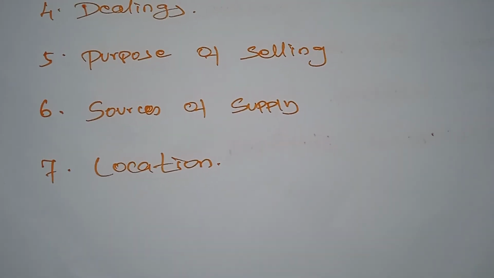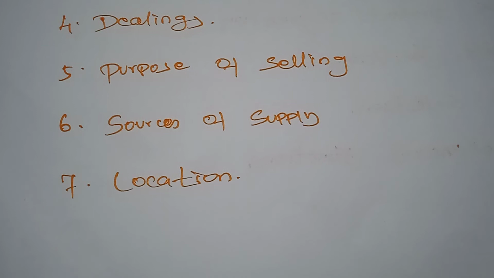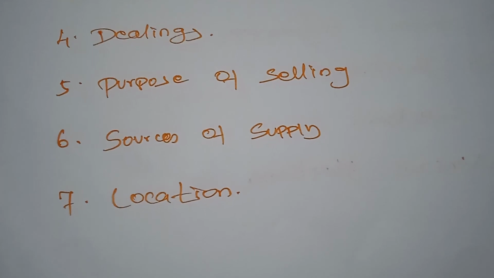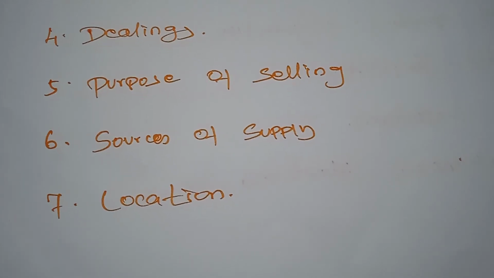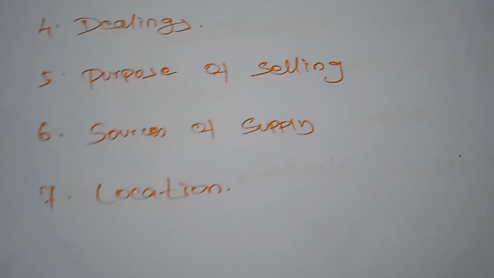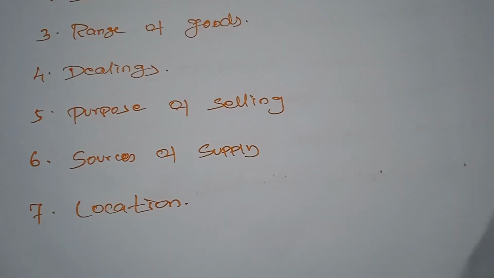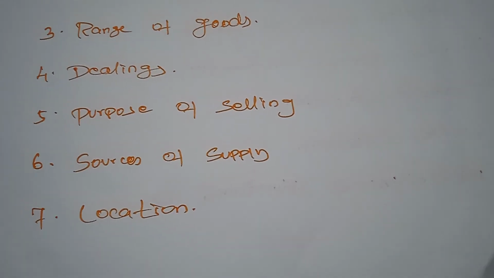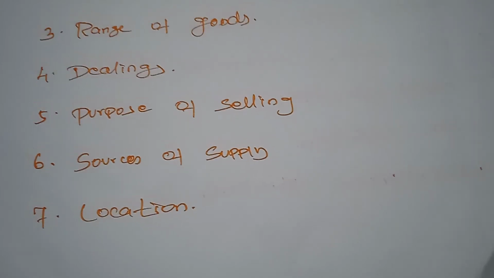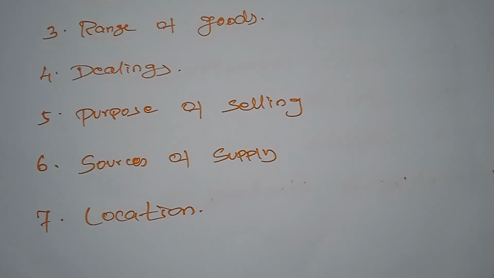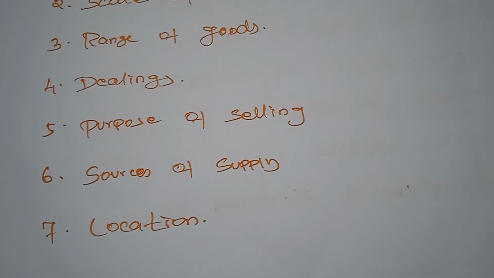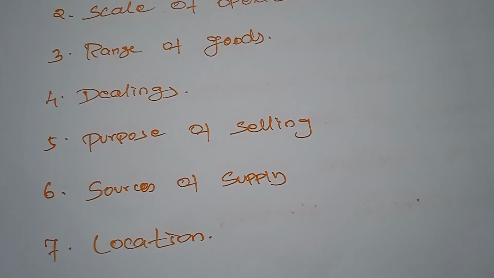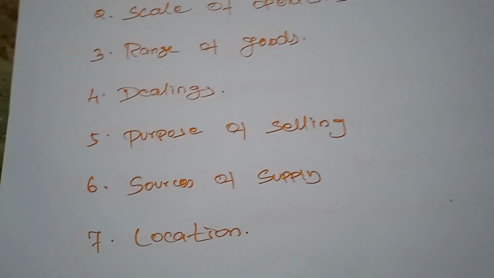Next, sources of supply. A wholesaler buys goods from manufacturers and their agents in large quantities. On the other hand, a retailer generally buys goods from wholesalers and their agents in small quantities. Normally the wholesaler has a number of agents for distributing the commodities to the retailer. But the retailer is not like that. He has no agent to purchase the commodities from the wholesaler. He purchases himself, and he sells the goods directly to the ultimate consumers.